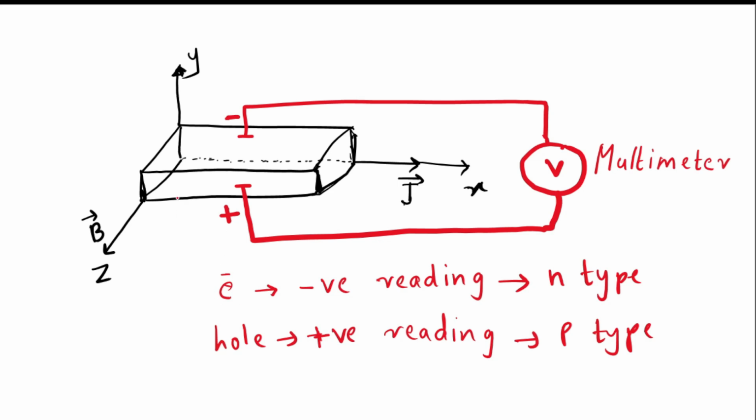So why is this happening? When electrons are more, the charge here will be negative and here it will be positive. Then, as the positive terminal is connected at the lower end and electrons are more here, we will get a negative reading. But if the holes are more here, the lower surface has a positive potential with respect to the upper surface, and then we will get a positive reading in the multimeter. So in this way, we can distinguish between n-type and p-type semiconductors using the Hall effect. The value we get at the multimeter, that potential difference, is basically the Hall voltage itself.